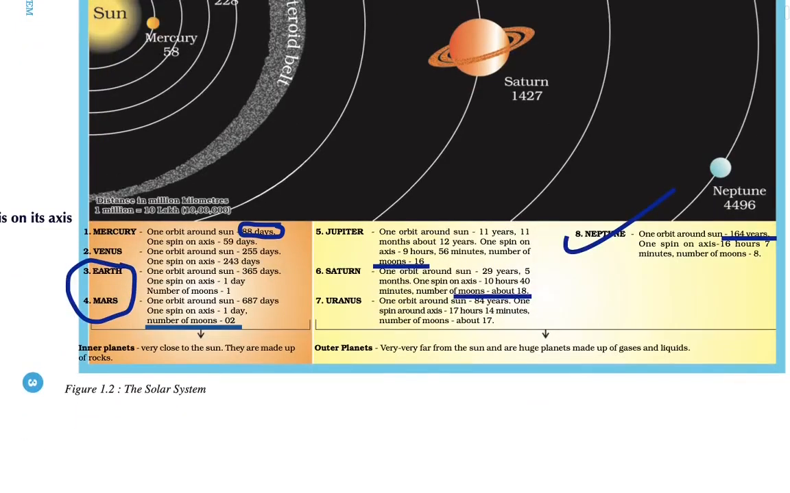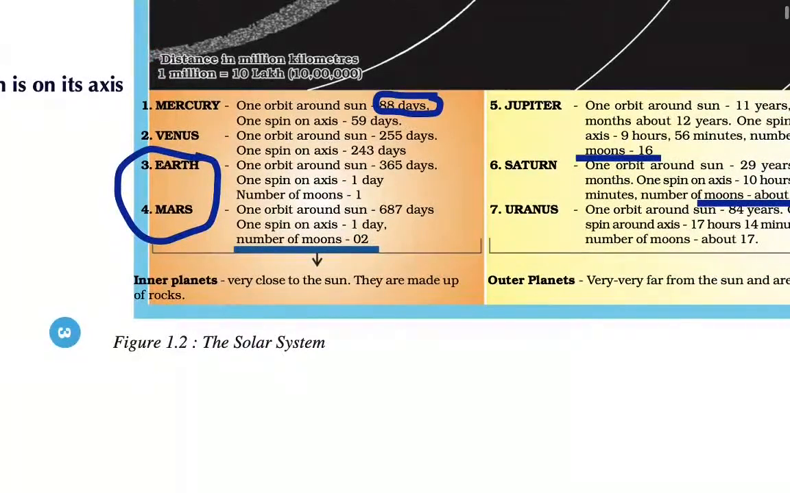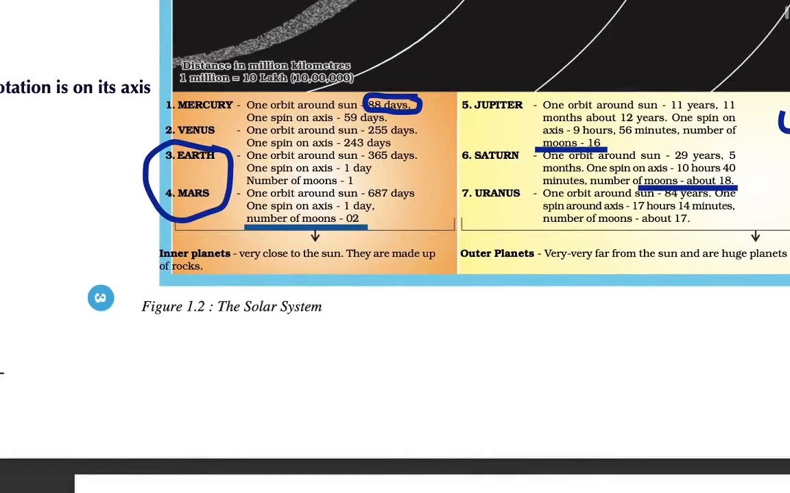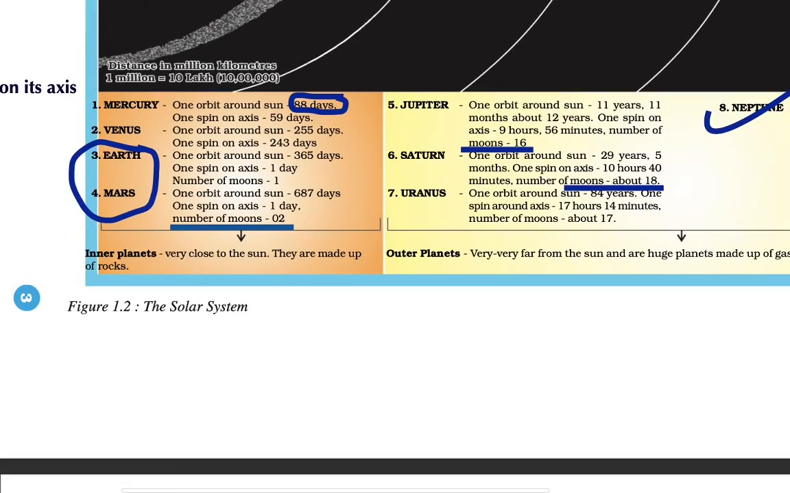Now coming to some facts. We have Mercury, which revolves around the Sun in 88 days, and it has one spin in 59 days. On the Earth, we have 365 days for one orbit around the Sun, then one spin on its axis in 1 day. The number of moons we have is one. On Mars we have 2 moons, and it takes around 687 days to complete one revolution around the sun. Then the spin on its axis is 1 day, similar to the day of the Earth.